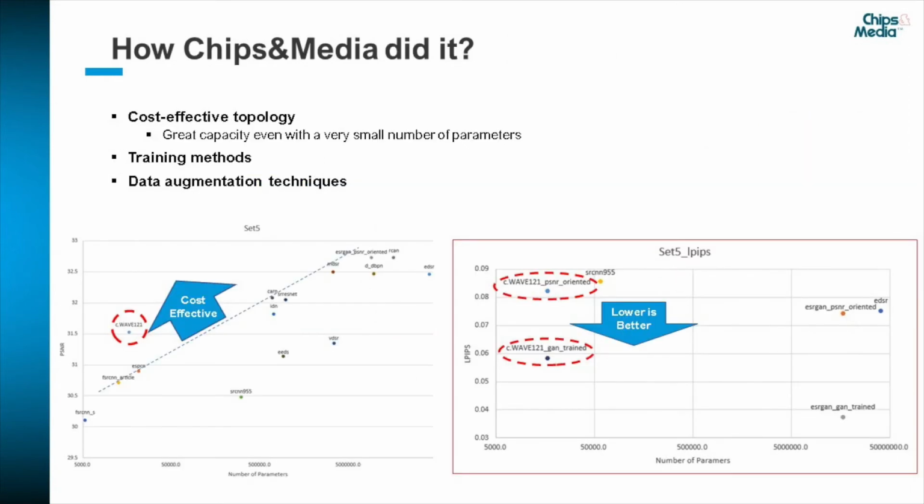And let me briefly explain how we, Gibson Media, did it. There are a few things that allowed us to achieve competitive results using GAN training on a network with a minimal number of parameters. First, a cost-effective topology with high capacity that maintains a very small number of parameters. Second, the unique training method that we have applied during GAN training. And we applied several data augmentation techniques to increase overall SR quality.